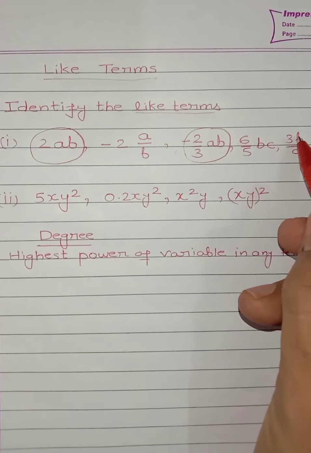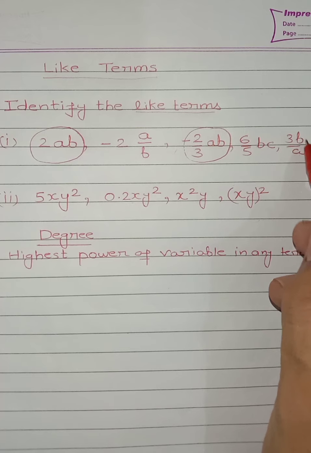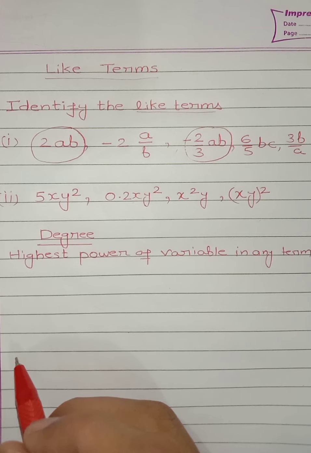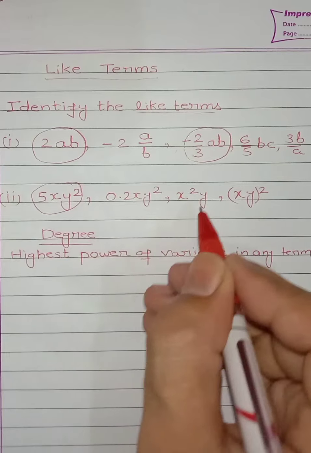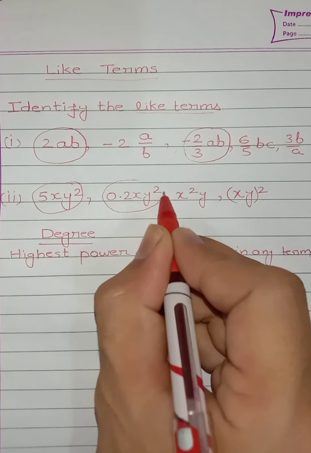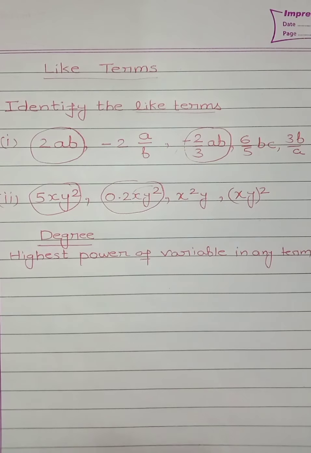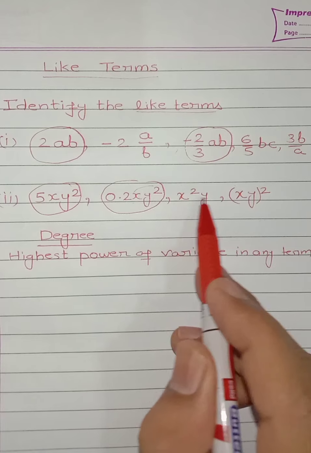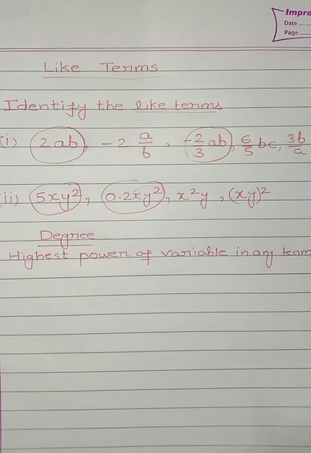Some are thinking that they both also same, but no. Here we are having a upon b and here we are having b upon a, so they are not same, and it is bc. In second part, c, which are same. Here we are having 5xy square and same we are having here also 0.2xy square. These both are same, so these both are like terms. Any more? X square y? No, these are not same. It is xy whole square, so it is also not same.